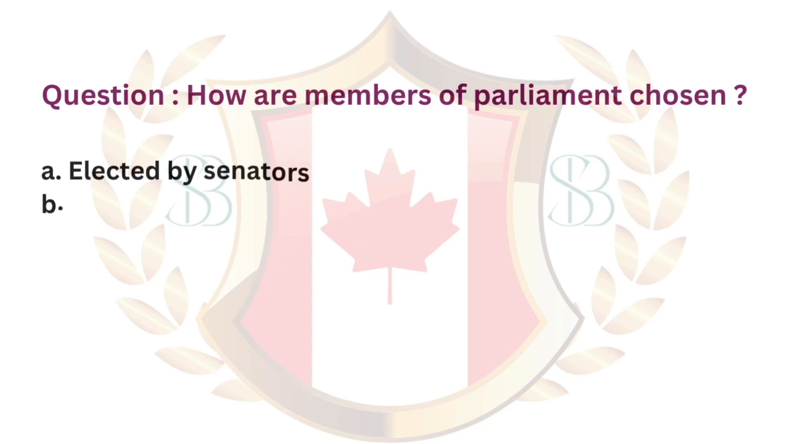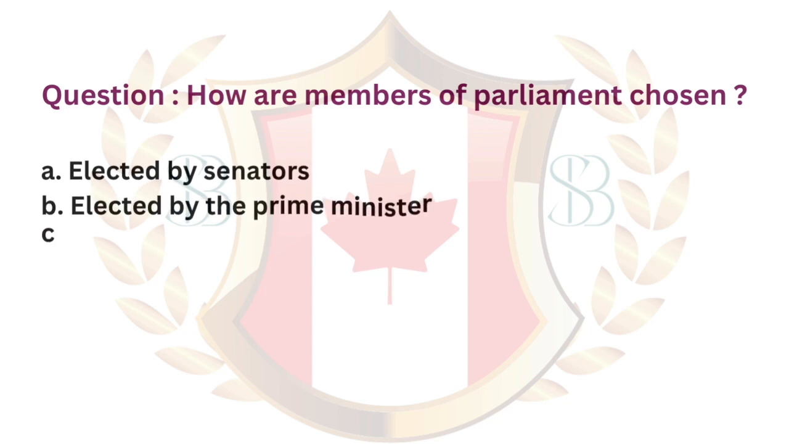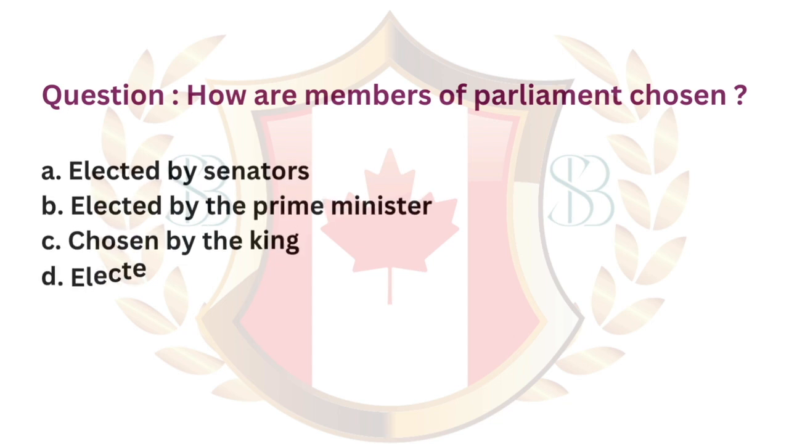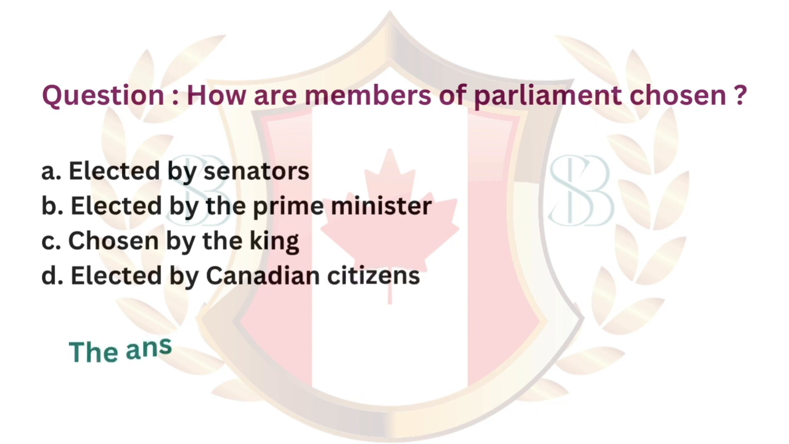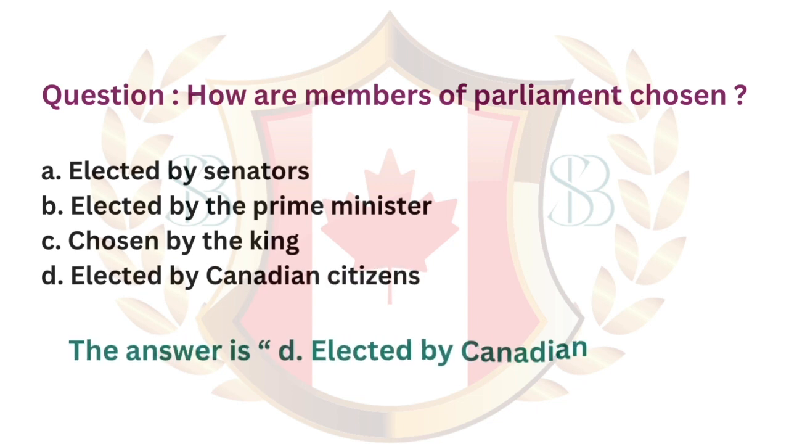Question. How are members of Parliament chosen? A, elected by senators. B, elected by the Prime Minister. C, chosen by the King. D, elected by Canadian citizens. The answer is D, elected by Canadian citizens.